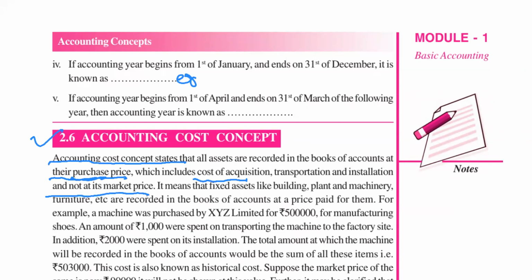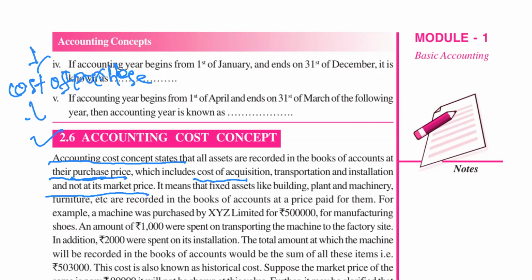It means what? I'm explaining in detail. This concept states that you should record your assets at cost price or at purchase price, not at market price. Now the question comes, what is purchase price? Cost price means cost of purchase.